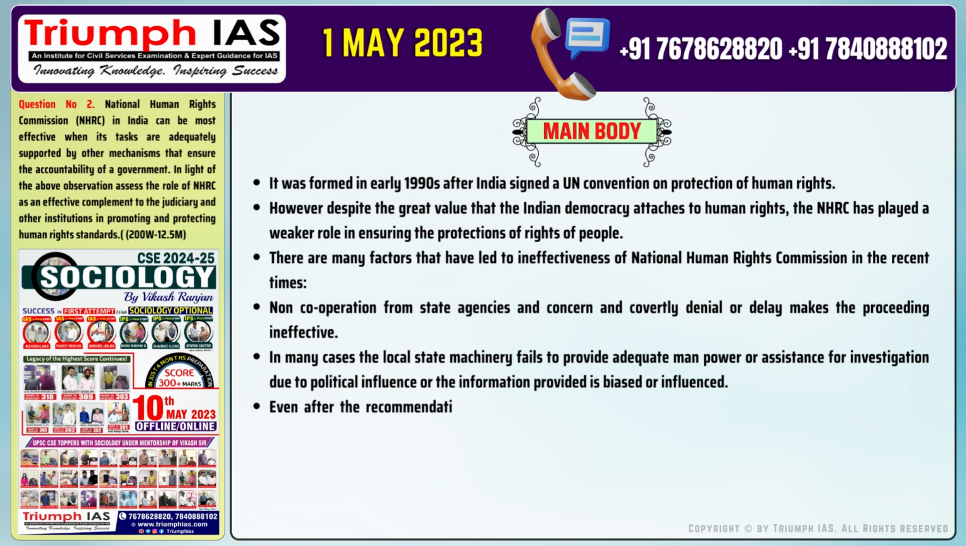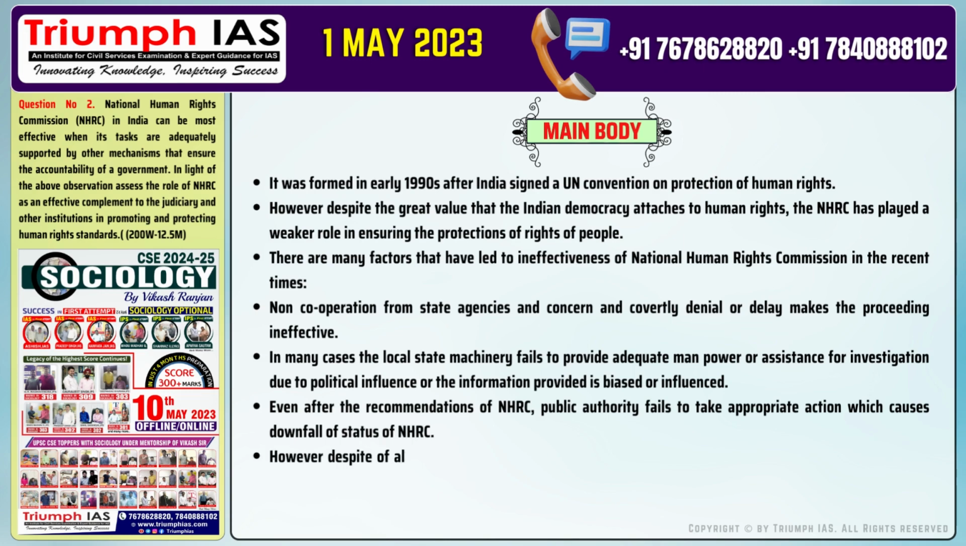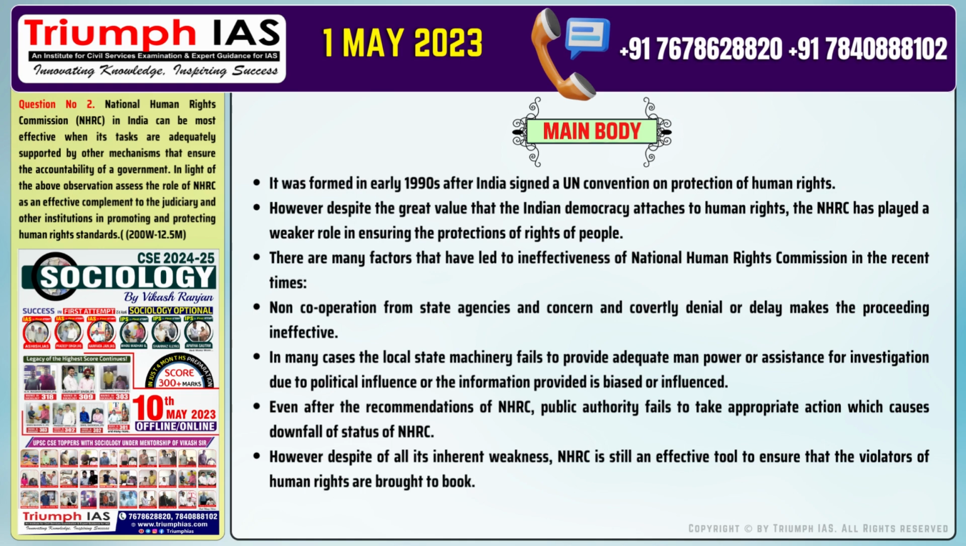Number 3. Even after the recommendations of NHRC, public authorities fail to take appropriate action, which causes downfall of the status of NHRC. Number 4. However, despite all its inherent weaknesses, NHRC is still an effective tool to ensure that the violators of human rights are brought to book.